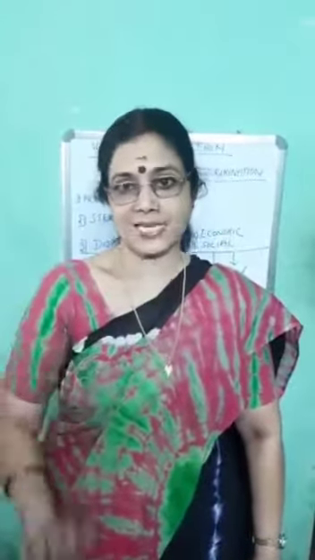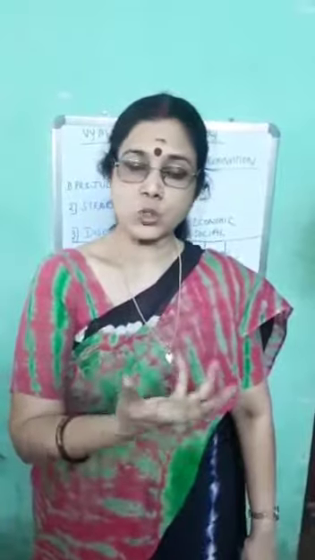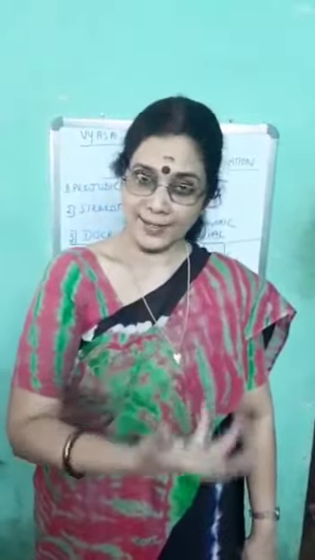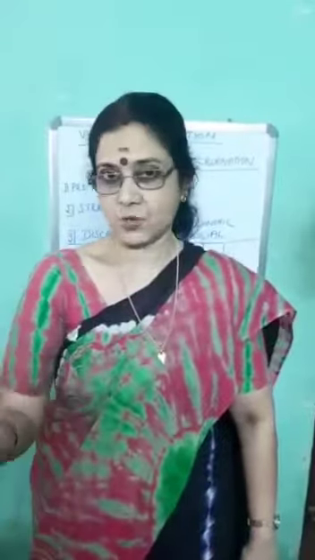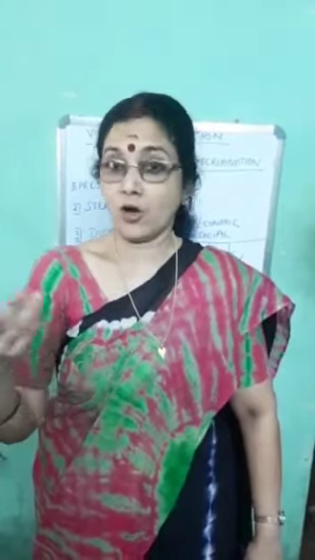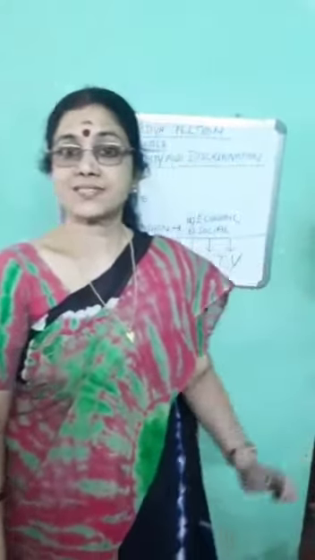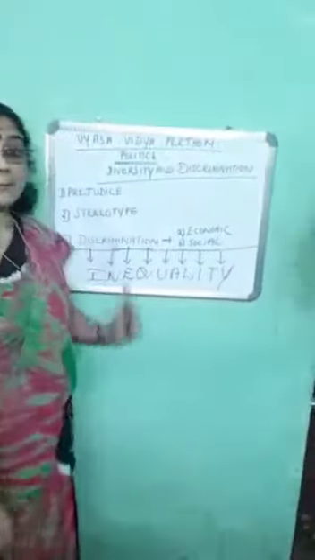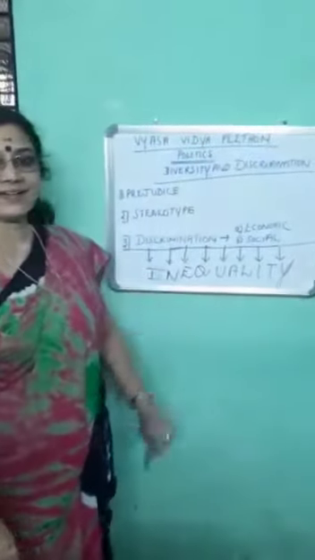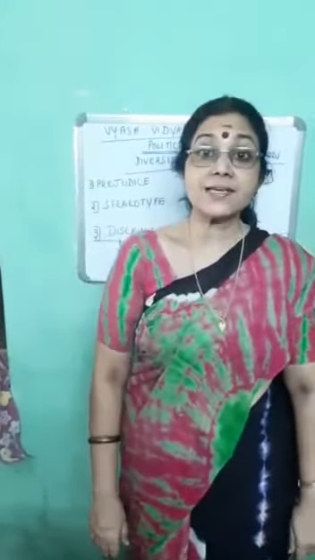These are general statements, but you cannot fix a hard and fast rule regarding all such statements. For example, there are so many people living in the rural area who are educated. Likewise, all people living in urban areas may not be cunning or cruel or corrupt. So you cannot lay down a hard and fast rule. Do you understand, children? So this is the explanation of prejudice.